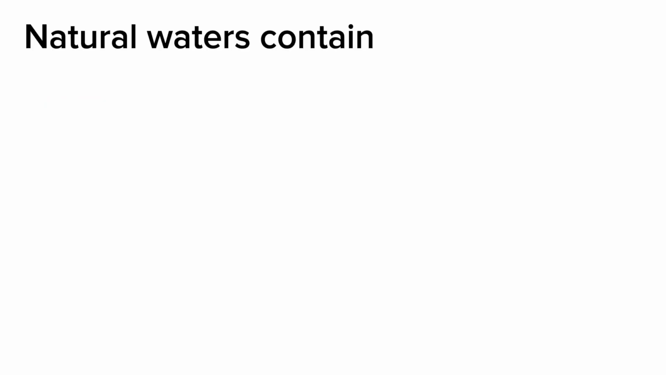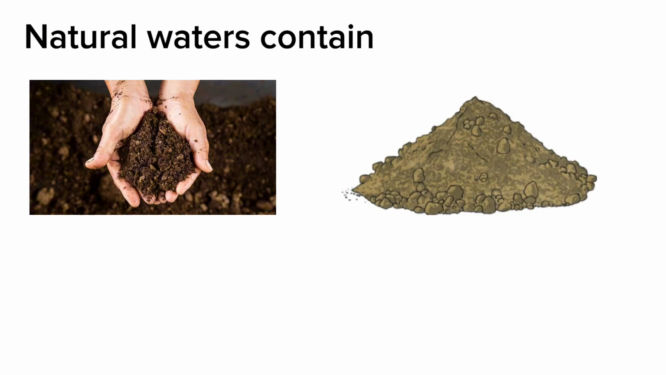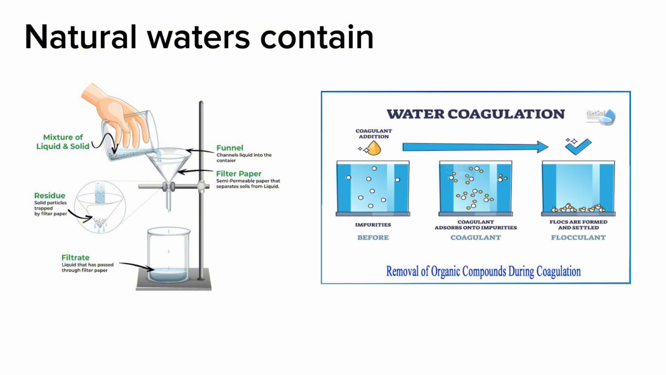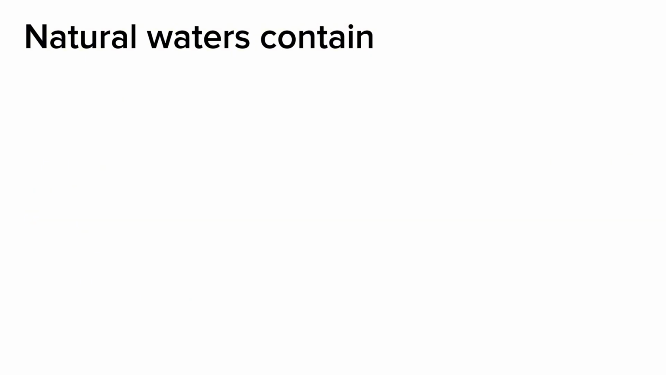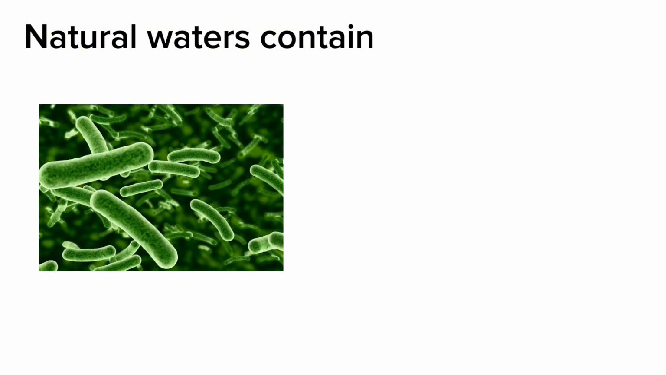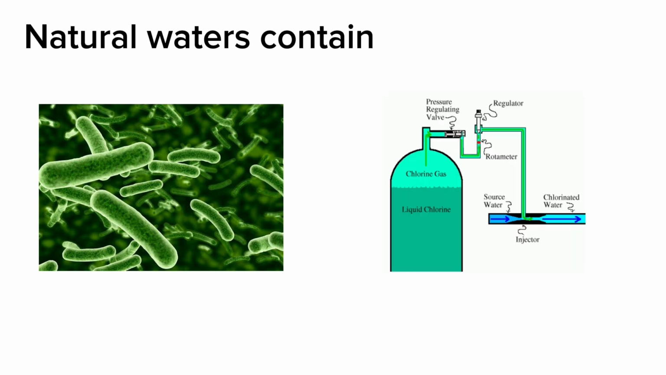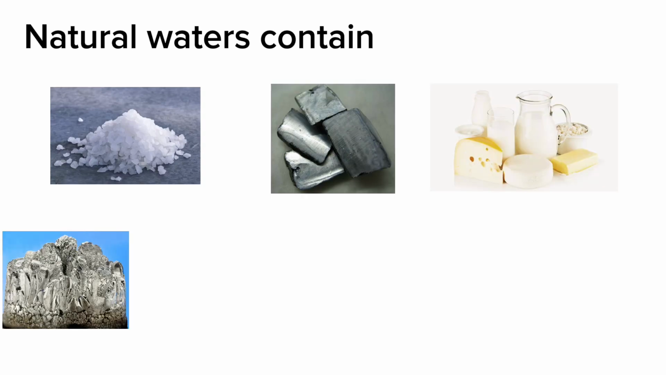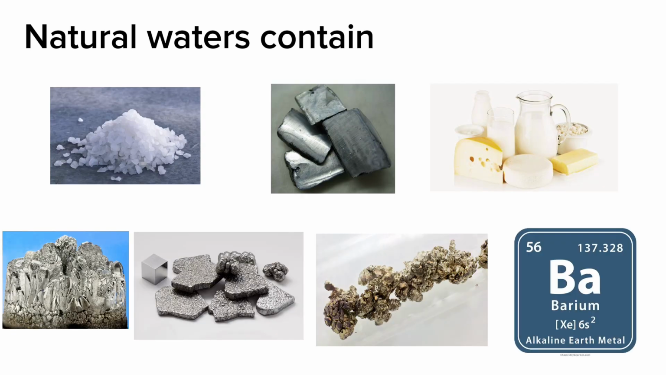Natural waters tend to contain sediments such as dirt, silt, and rust, which can be removed via filtration or coagulation. Natural waters also contain bacteria that can be removed by various methods such as chlorination. Lastly, natural waters contain dissolved ions such as sodium, potassium, calcium, magnesium, iron, strontium, barium, etc.